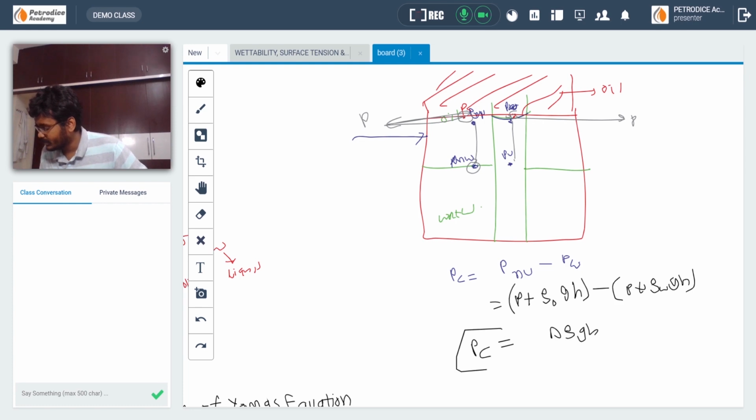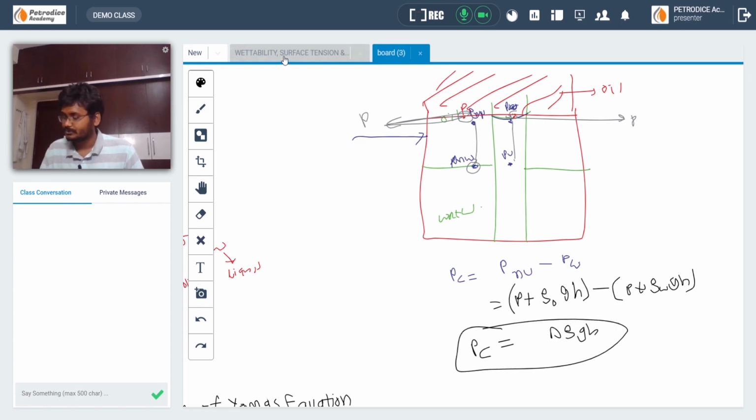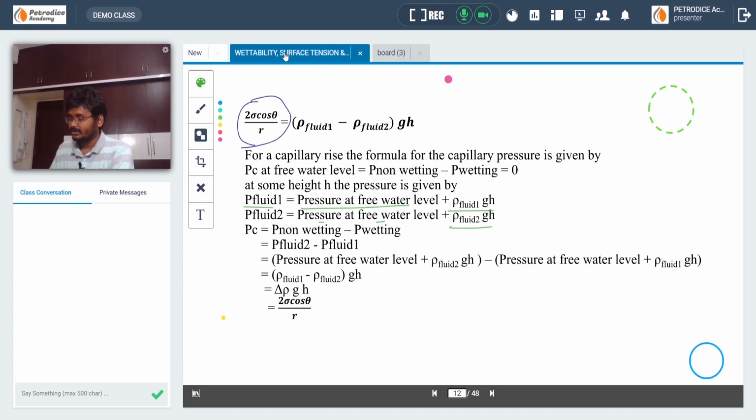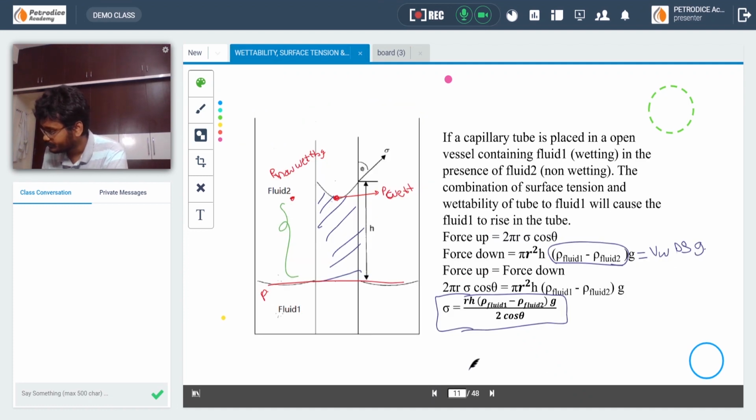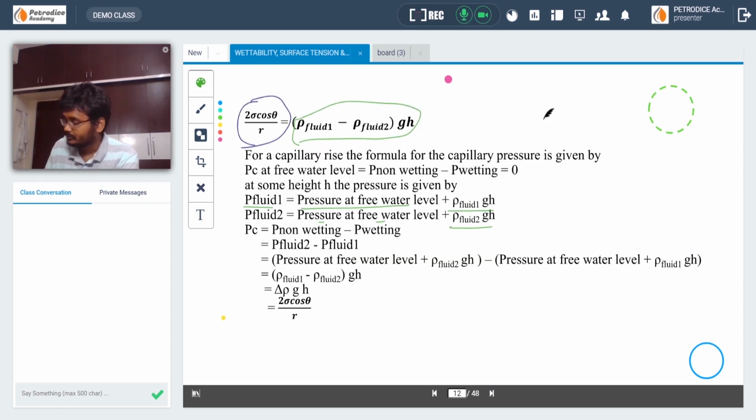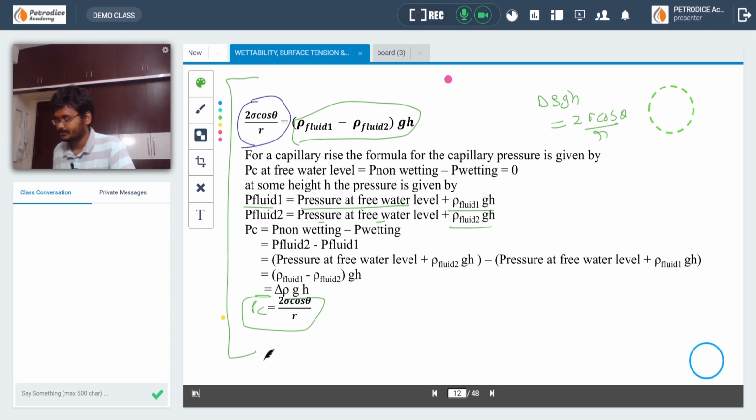From this, what we have calculated is Pc is equal to delta rho g h, and delta rho g h is given by 2 sigma cos theta by R. From here you can see Pc is equal to 2 sigma cos theta by R. If you want, you can note this down for your notes.